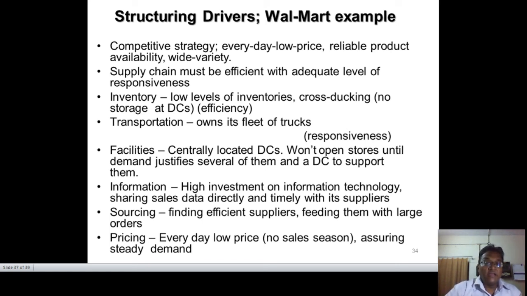Sharing sales data directly and in a timely manner with its suppliers. Whatever goods we have, whatever the availability is, how much quantity can be given, what the daily scheme is, we have to provide each and every piece of information on time. Why am I saying on time? Because this is the time of just-in-time, JIT technology, and just-in-time concepts come into supply chain management. If we lose this JIT concept, definitely our drivers may be adversely affected. Then sourcing: finding efficient suppliers, feeding them with large orders and pricing at everyday low price. No sales season, assuring steady demand.